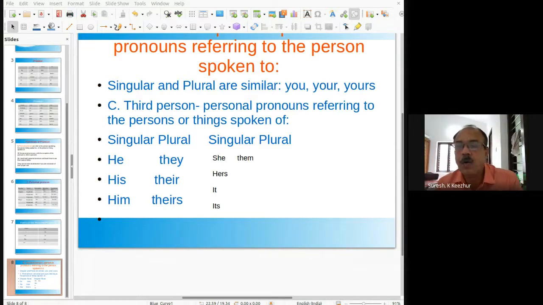When they refer to a quantity or a mass, a number or a mass of people like that, they are regarded as plural. For example, when we say "I want some cake," some means a part of the cake.